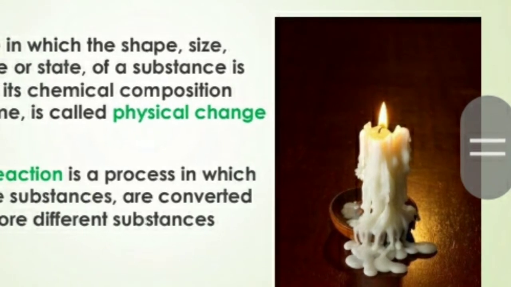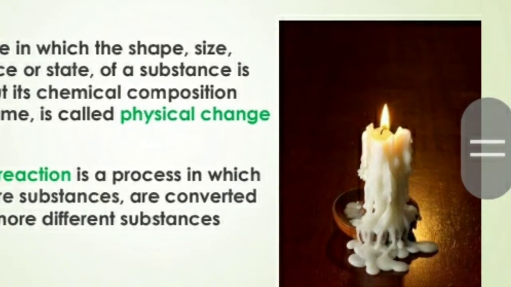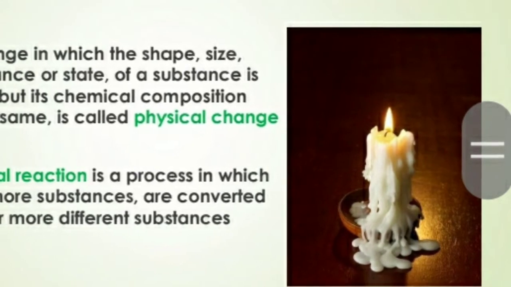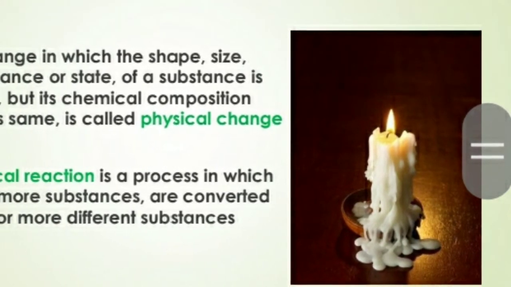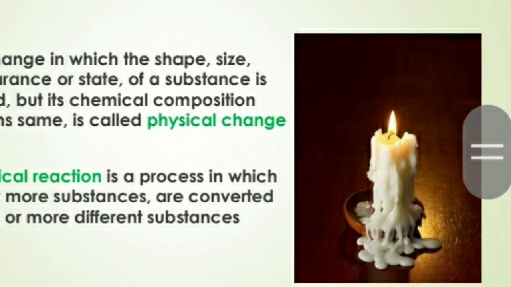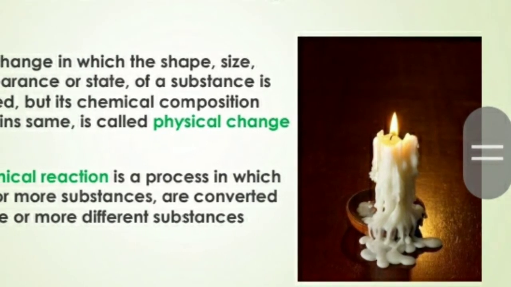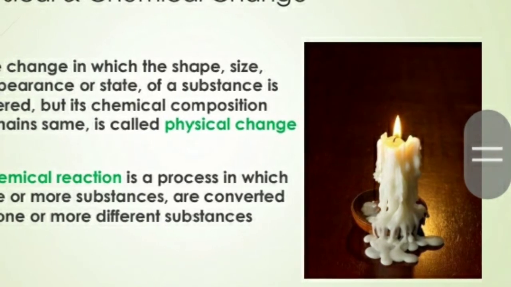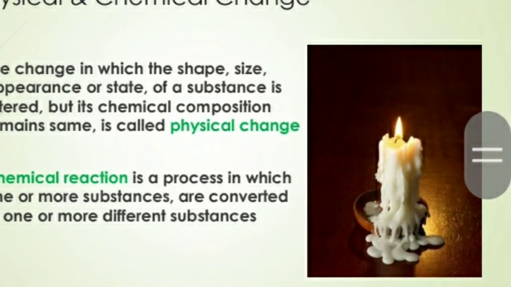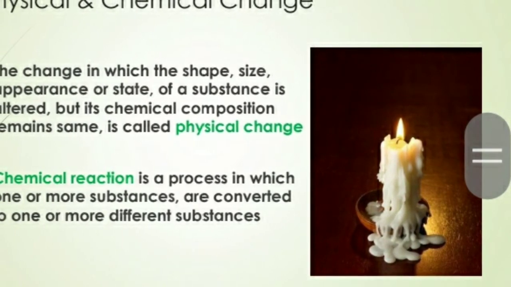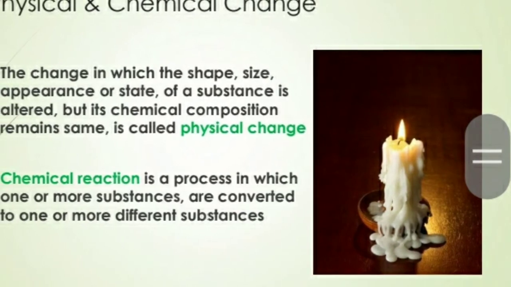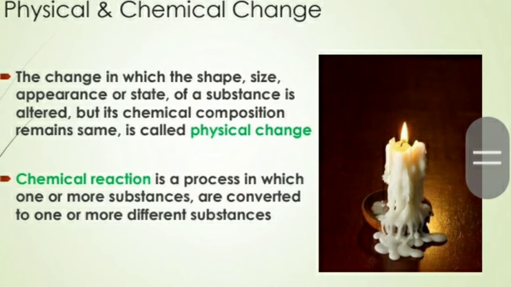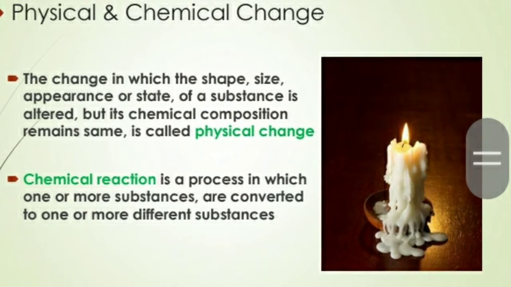Now let's talk about physical and chemical change. It is very interesting for me and I also love this topic. So let's start. The change in which the shape, appearance or state of a substance is altered, but its chemical composition remains the same, is called physical change.